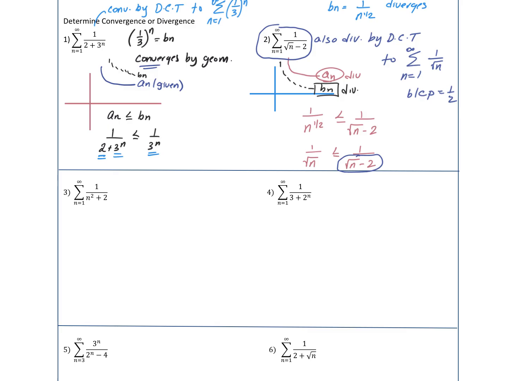For number 3, I'm going to compare it to a P series. So we're going to say B sub n is 1 over n squared. Because P equals 2, we know that this converges.